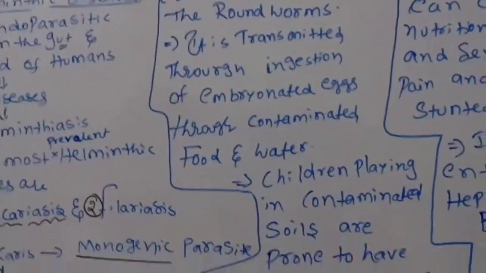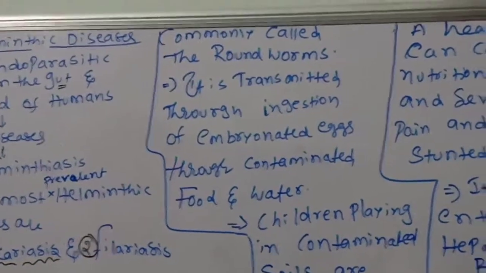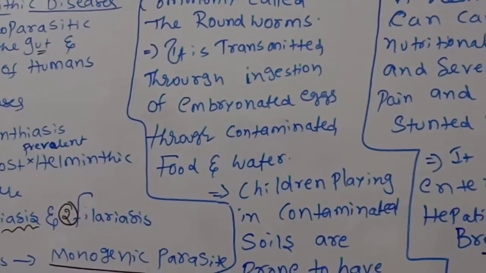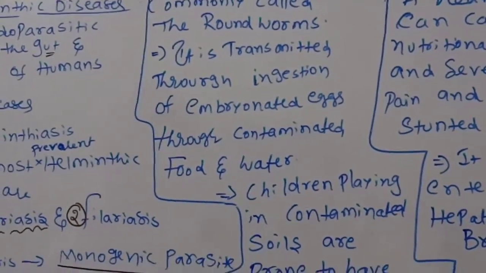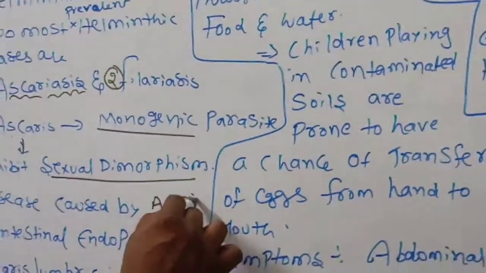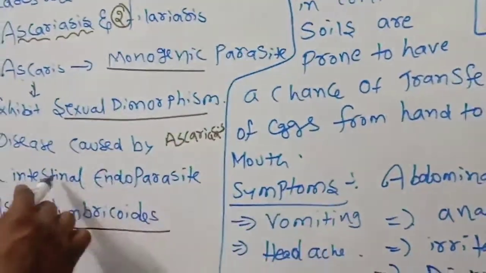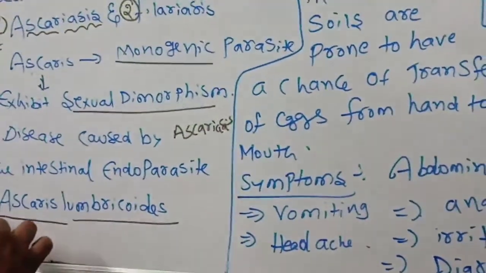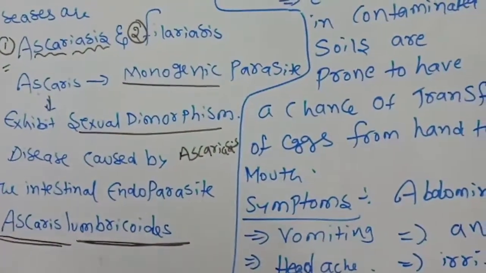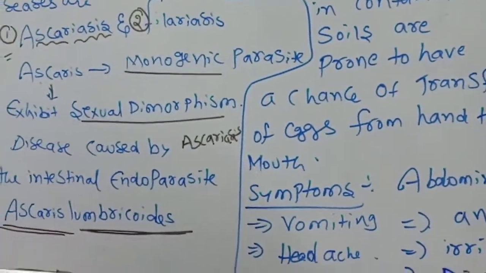The disease caused by the intestinal endoparasite Ascaris lumbricoides is called ascariasis.